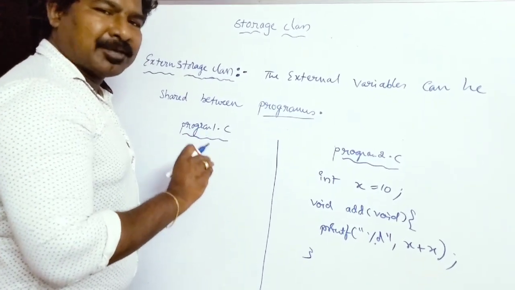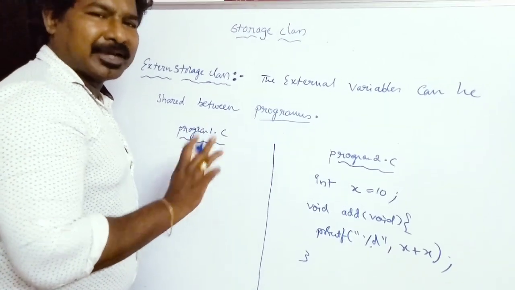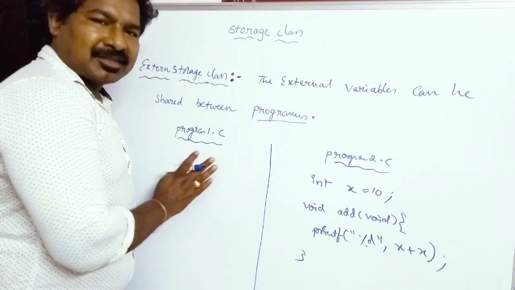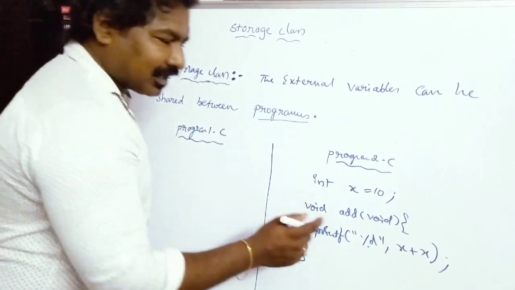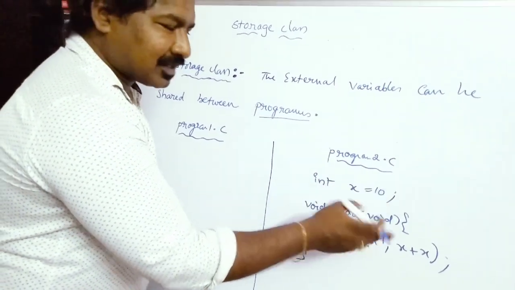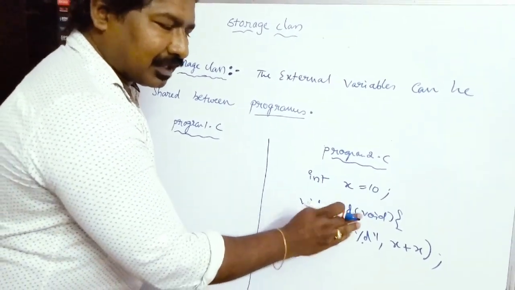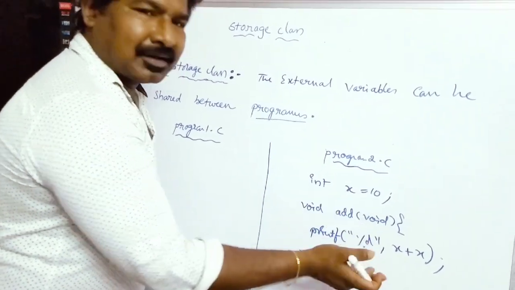So I'll write that main function in program 1. In program 2, I have declared a variable x of integer type and assigned the value 10. There is an add function here, where x is added to x, that is x plus x. So this is program 2.